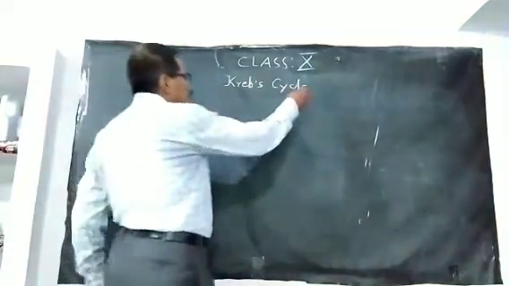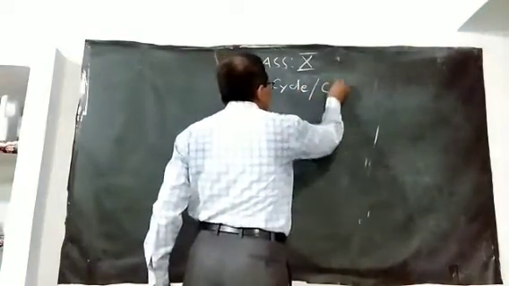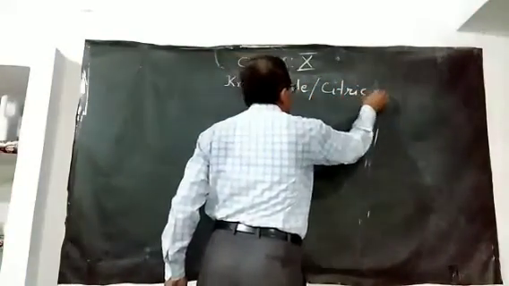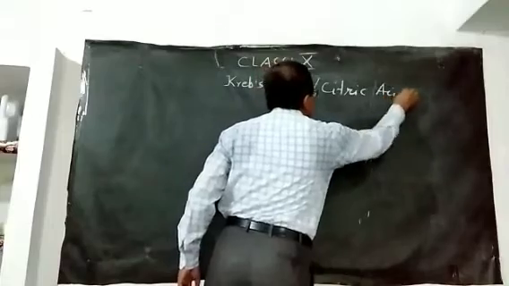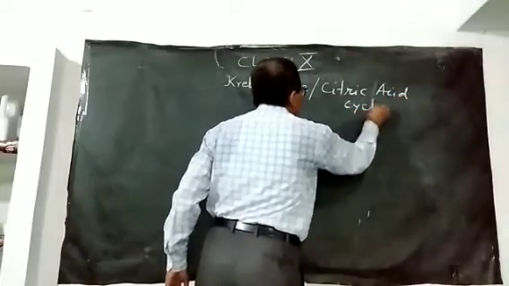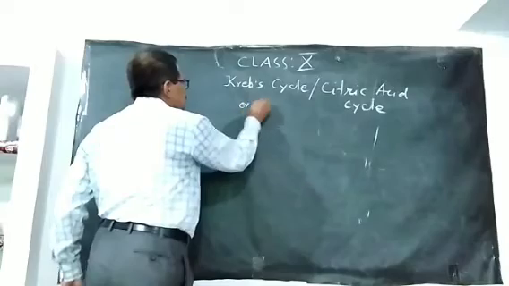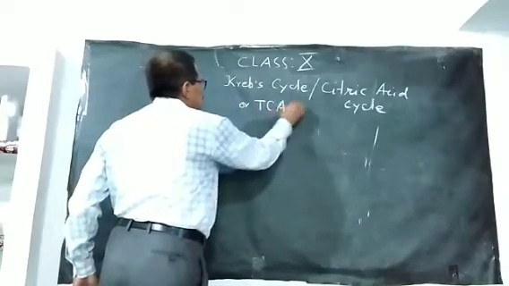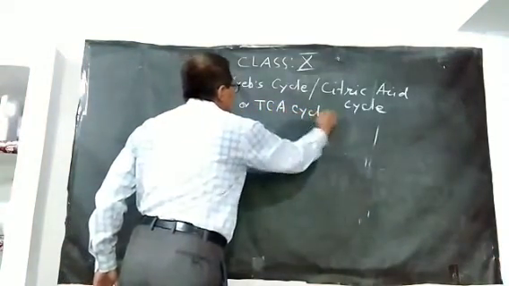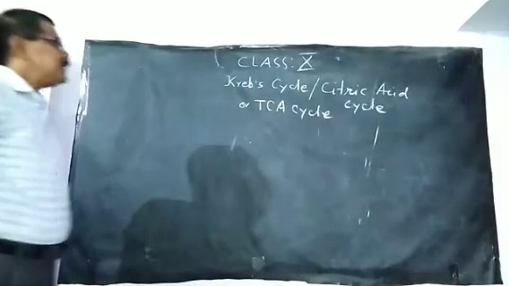It is also called the citric acid cycle, or TCA cycle.